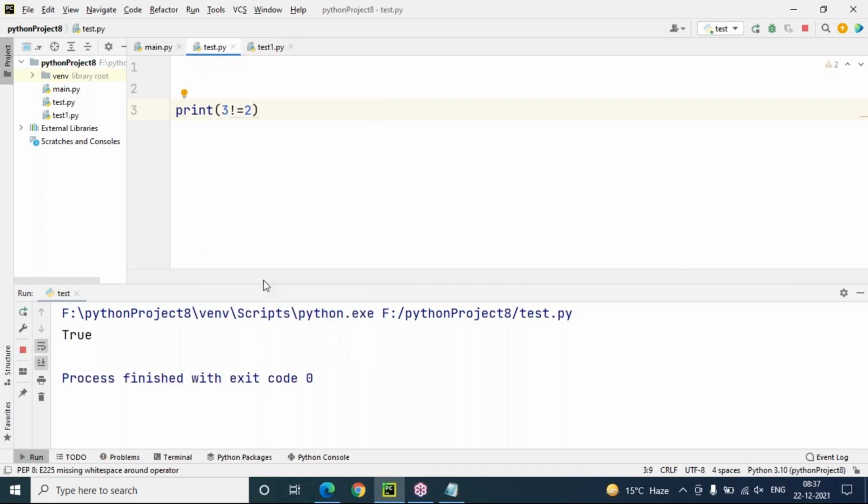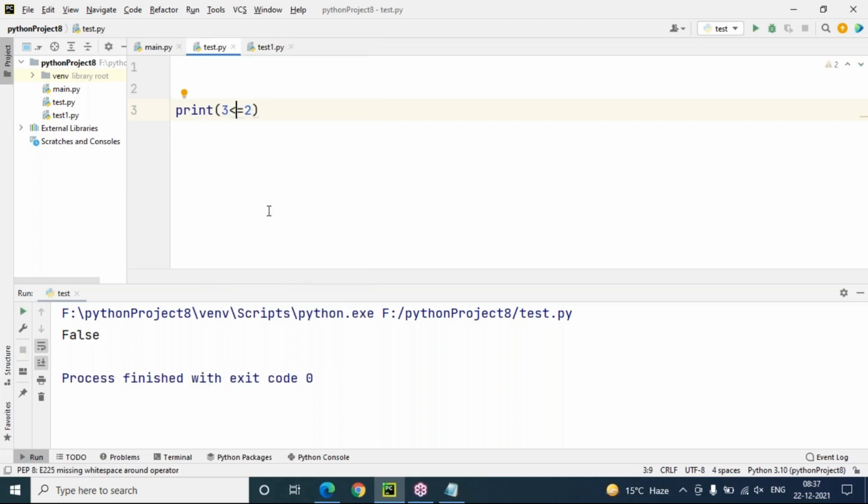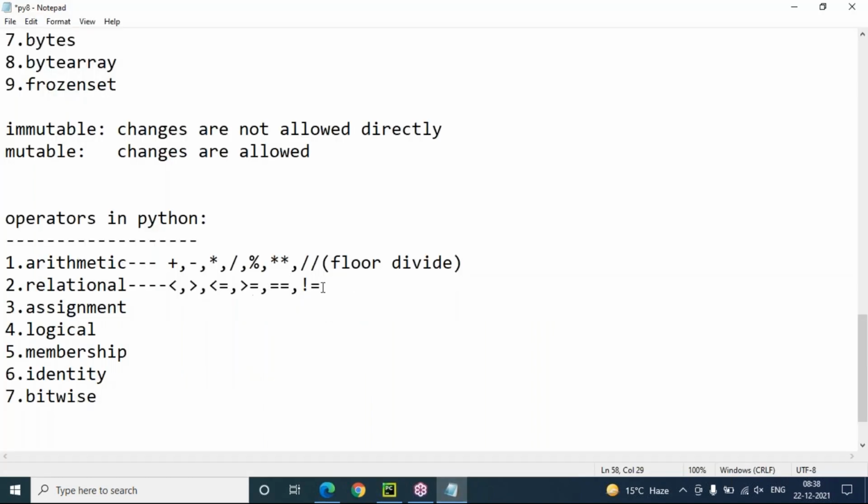It's correct only. And 3 less than or equal to 2. For less than or equal, if any one is satisfied, then that is true only. But 3 is not less than or equal to 2. Let's go for 2 less than or equal to 2. Yes, 2 is not less than 2, but 2 is equal to 2. It's correct. Same for greater than or equal to. This is very simple, not a big deal actually. These are all relational operators.